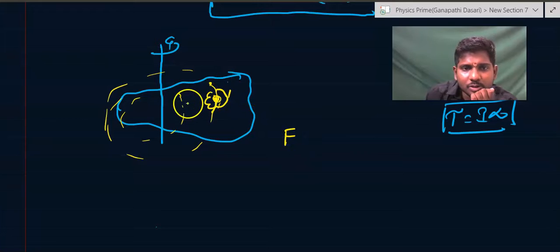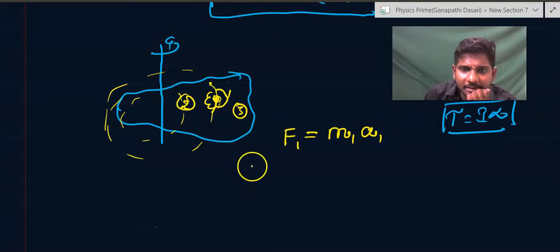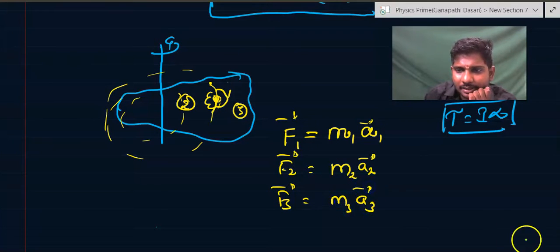First, if this is one particle, this is second particle, and another third particle. So force on first particle is equal to mass of the first particle into acceleration of the first particle. And similarly, force on second particle is equal to mass of the second particle into acceleration of the second particle. Force on third particle is equal to mass of the third particle into acceleration of the third particle.